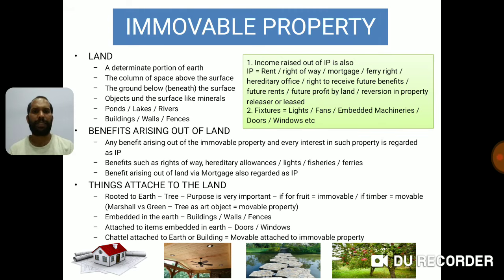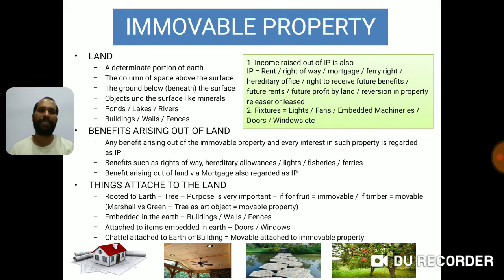Now you see there are 4 images I have put just to help you remember in exam what are the immovable property. The first one is home with door and windows, very clear, you can see them. So the home is immovable property, and the doors and windows which are attached to the item embedded in earth, so they are also immovable property.